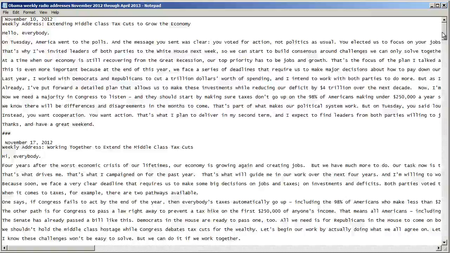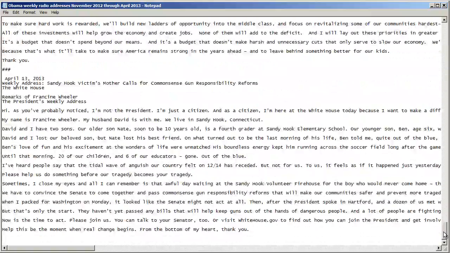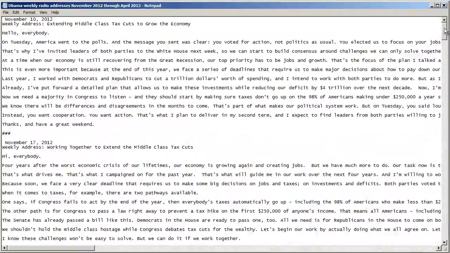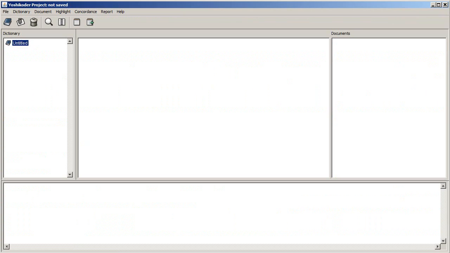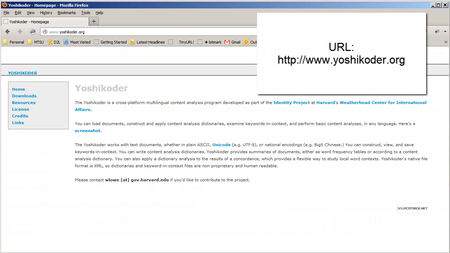Here's the text. Just scroll down real quick. You can see that there's quite a bit of information here. And there are lots of tools that could count up the words in this text and give you some kind of a report. One of the best ones is the freely available Yoshikoder software. It's downloadable for free from this website.